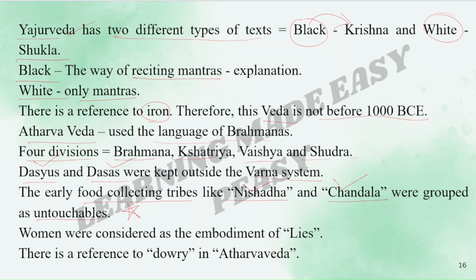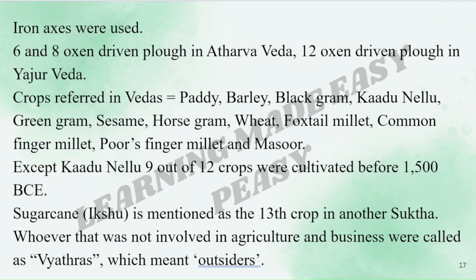Women were considered as the embodiment of lies. There is a reference to dowry in Atharva Veda. Again, very important. The reference of dowry is in which Veda? It is in Atharva Veda. Iron axes were used. 6 and 8 oxen driven plow in Atharva Veda, 12 oxen driven plow in Yajur Veda. This is again very important. Look at the number. You should remember the number of oxen that were driven in which Veda. Okay, in Atharva Veda we have 6 to 8 oxen driven plow, and in Yajur Veda we have 12 oxen driven plow.